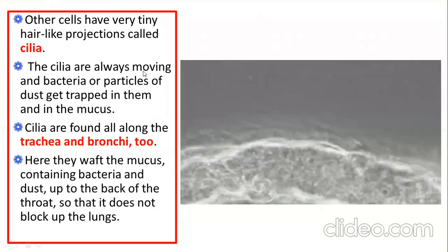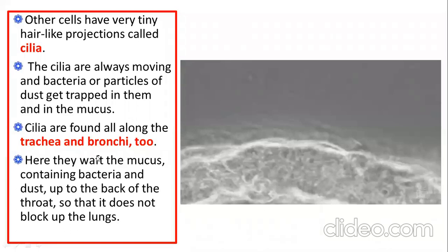The cilia are always moving, and bacteria or dust particles get trapped in the mucus. Cilia are found along the trachea and bronchi too. They waft the mucus containing bacteria and dust up to the back of the throat, pushing that mucus out from our breathing system so that it may not block the lungs. Is it okay? All right.